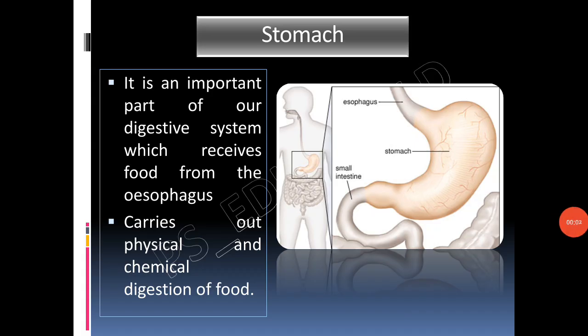Stomach. It is an important part of our digestive system which receives food from the esophagus or the food pipe. It is a J-shaped hollow organ which can hold up to 1 liter of food on average. This muscular organ can also expand to accommodate a greater volume of food, and it carries out physical and chemical digestion of food. This is the main function.